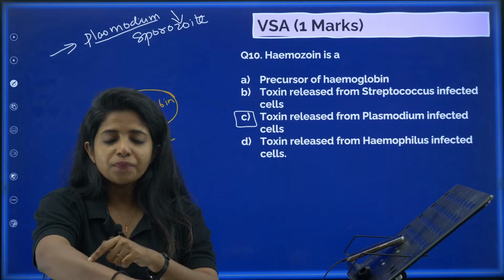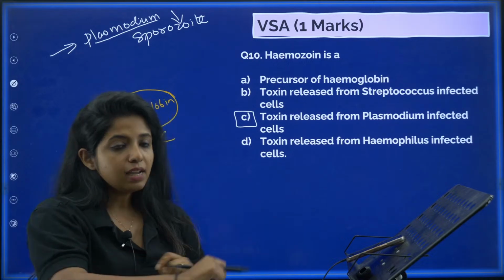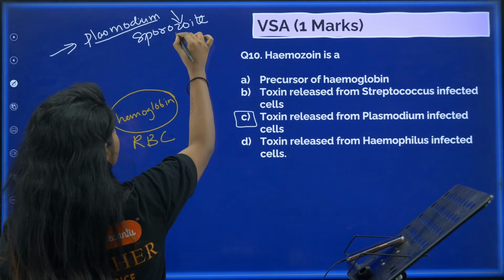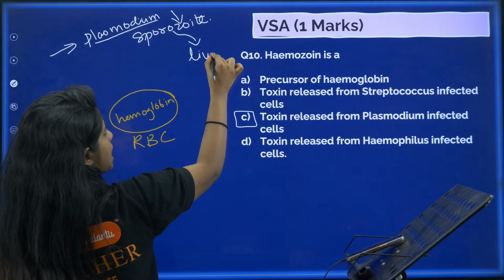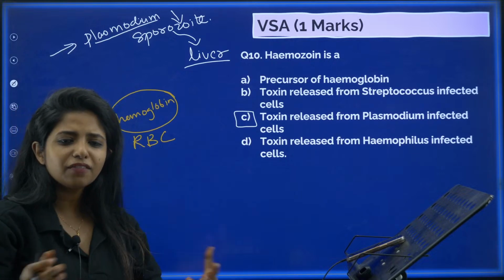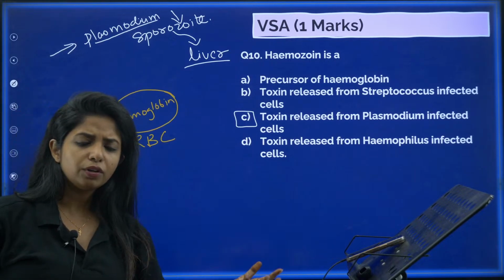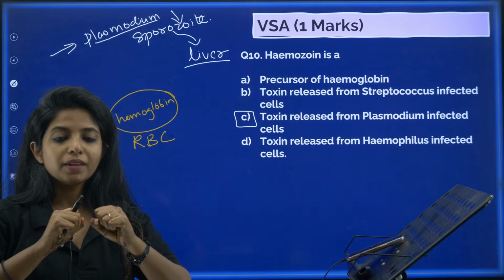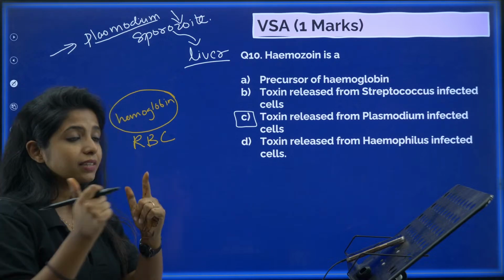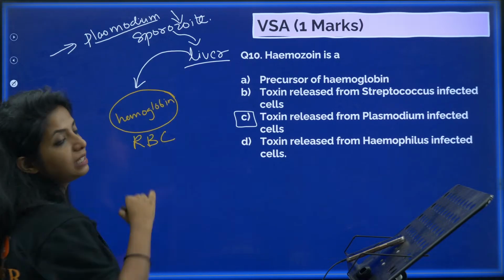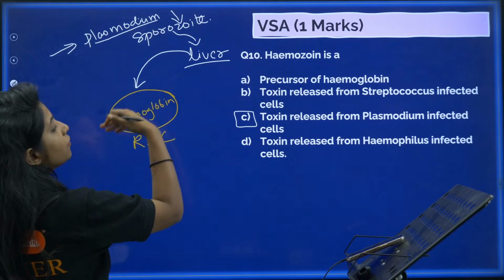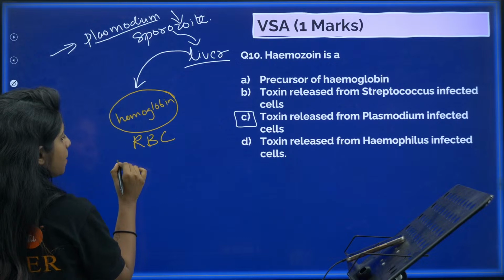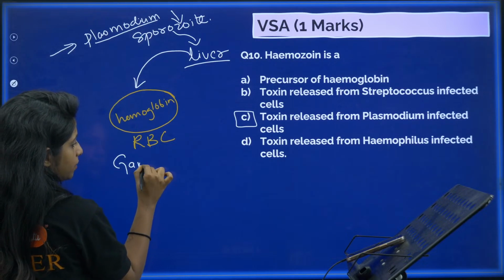Okay, so now the sporozoites are being inserted. Now these sporozoites travel through our blood and go to the first camp. So there's a terrorist, it goes to the first camp, that is the liver. In the liver, they divide, they separate, they go into different stages and things like that. Anyway, it affects the liver. Now the next thing that it affects is the RBC, my dear children. Now in the RBC, what happens is that it will divide into the next stage that is known as gametocyte stage.